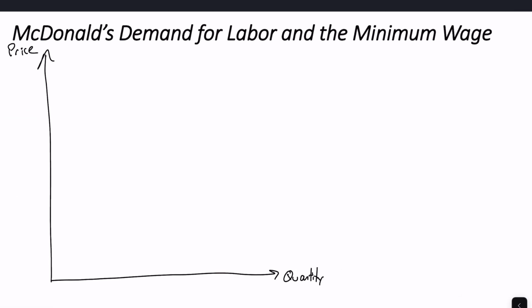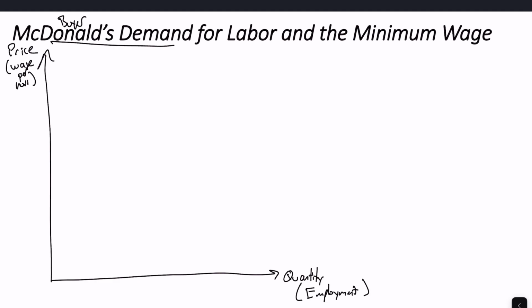All right. So I'm going to draw on this graph McDonald's demand for labor, and draw for you the minimum wage. We're going to have a price on the y-axis and quantity on the x-axis. Now, for a labor market, we're going to have the buyers of labor. McDonald's will be the buyer of labor. The seller will be the workers. They're going to sell their labor to the market. And so a demand for labor is going to be the firm deciding how many workers do they want to hire at a given wage. So the price in a labor market graph will be something like wage per hour over here. And the quantity, you can think of this as employment in either number of employees or number of hours of work.